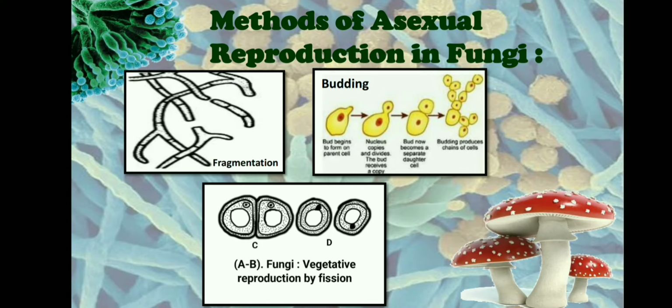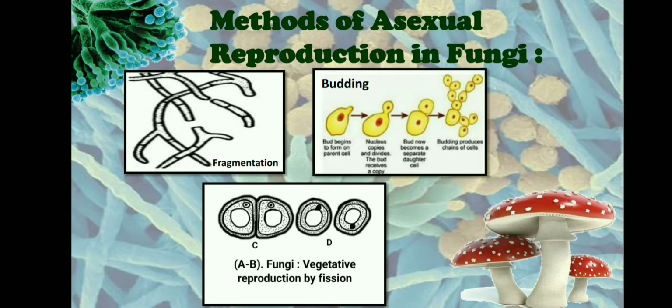Fragmentation may occur accidentally by tearing off of parts of mycelium through external forces. So here in fragmentation, the fungal hyphae is going to get broken down. This broken piece of hyphae will give rise to a new individual. And this fragmentation, as I told you, will occur accidentally due to various external damages.